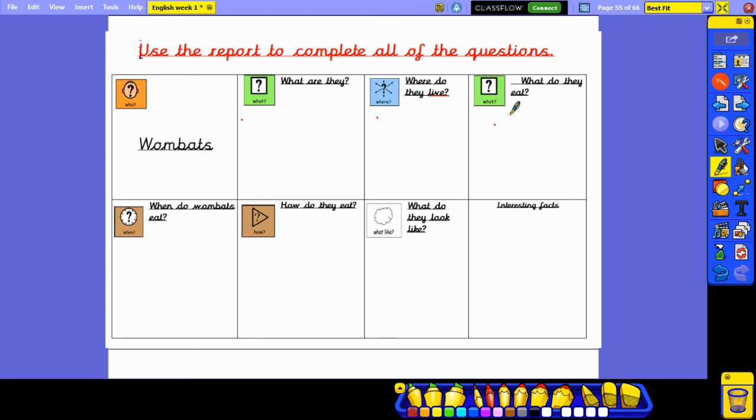On the next slide are the answers. But I don't want you cheating. When you're sure you've tried your best and filled out as much as possible, you can press play and flick to the next slide, see the answers and what your report should look like. Fill in as much as possible because tomorrow we're going to use this information to write our own report. Well done, Year 2. Give it your best go.